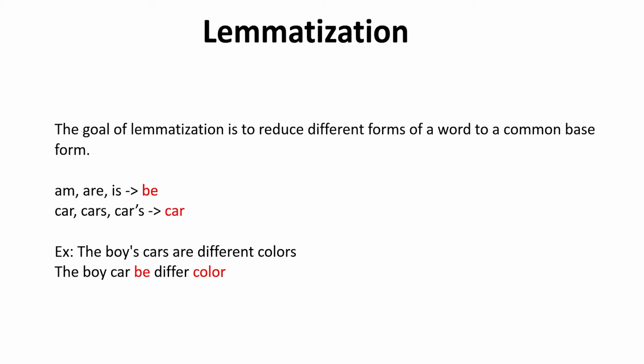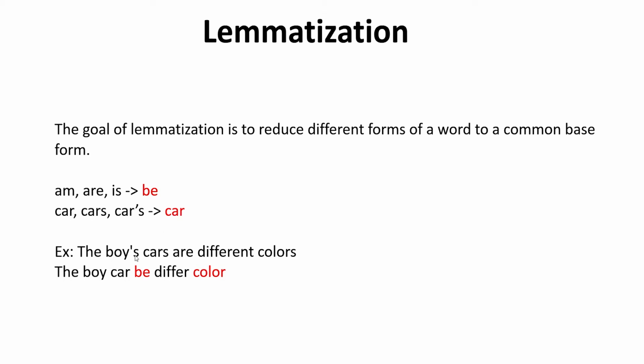In lemmatization, we reduce different forms of a word to a common base form. For example, here we have am, are, is, and the common base of all these words is be. Then we have car, cars, and the common base of these words is car. Whenever we apply lemmatization, all these words will be reduced to their common base. If you see am, are, is in your sentence, it will be reduced to be. And car, cars will be reduced to car.